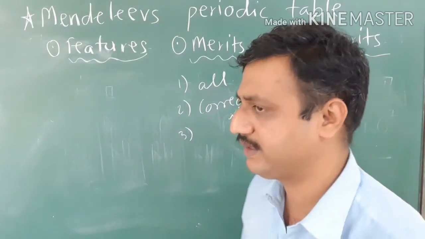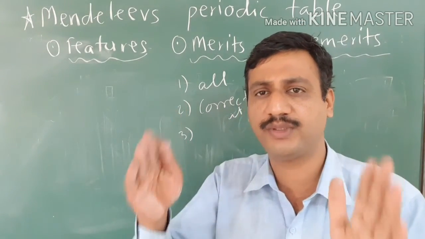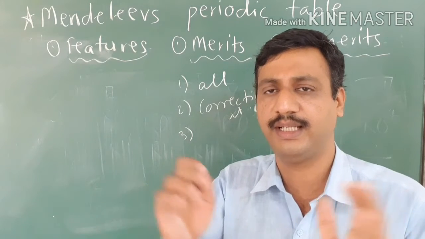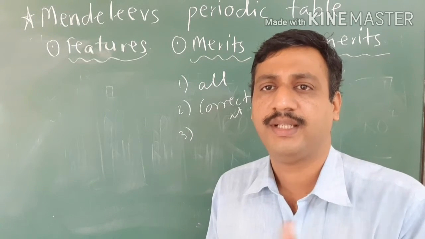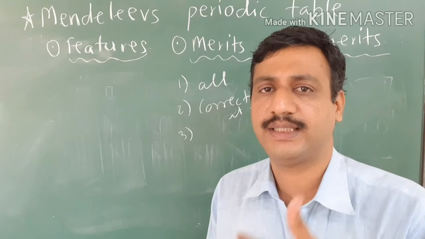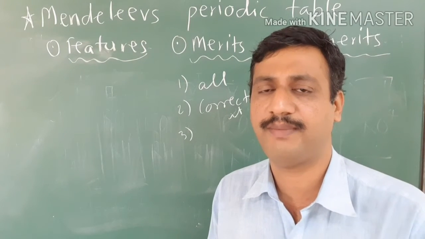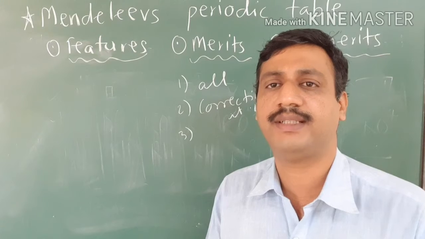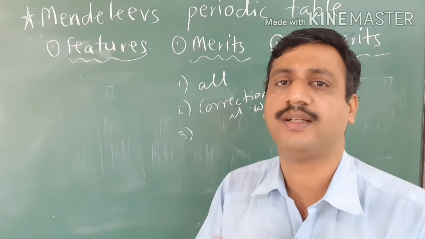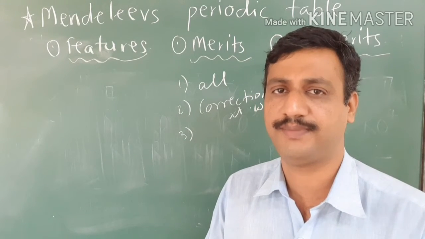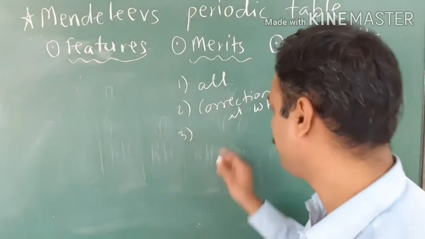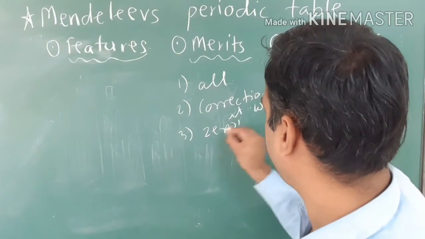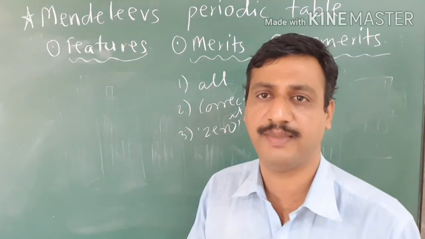Then the third one is that in Mendeleev's arrangement of the elements, that is Mendeleev's periodic table, the 0 group elements, that is the noble gases, inert gases, rare gases, helium family elements, can be placed without disturbing the other elements.